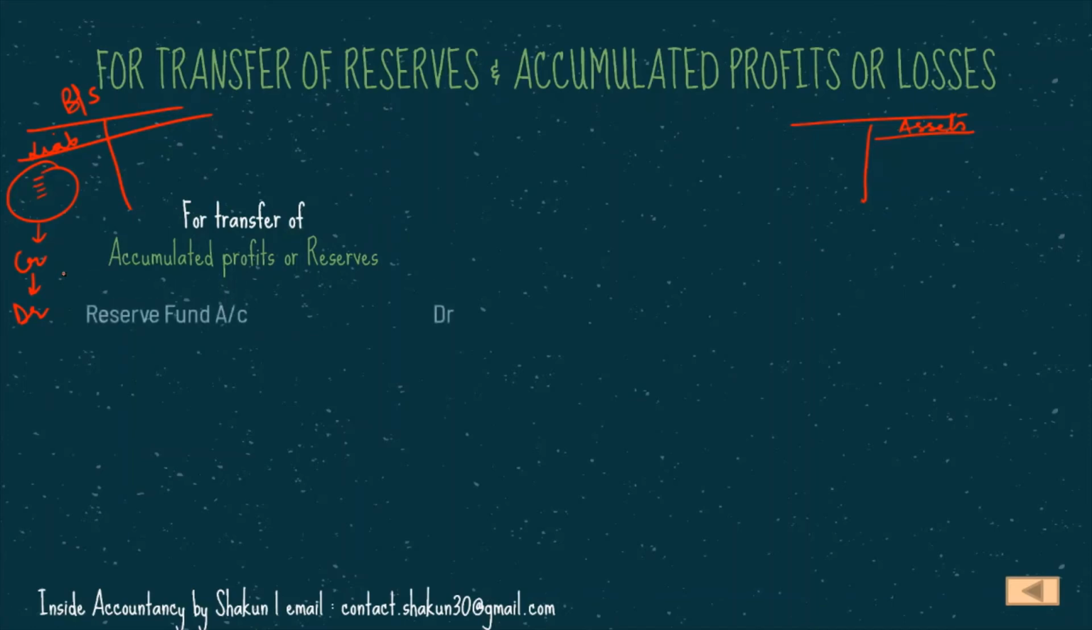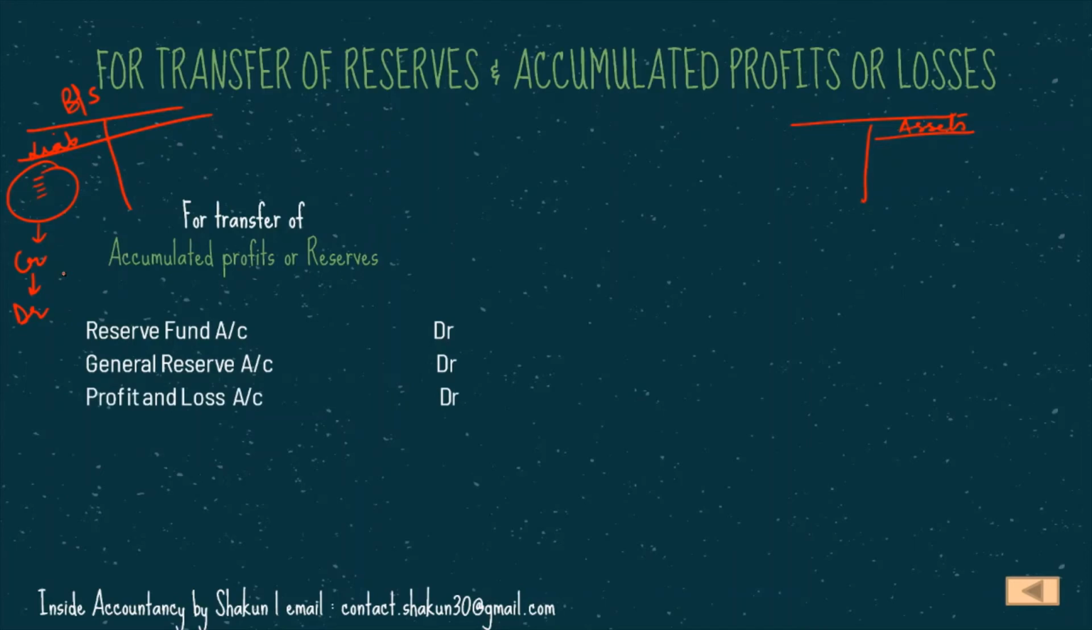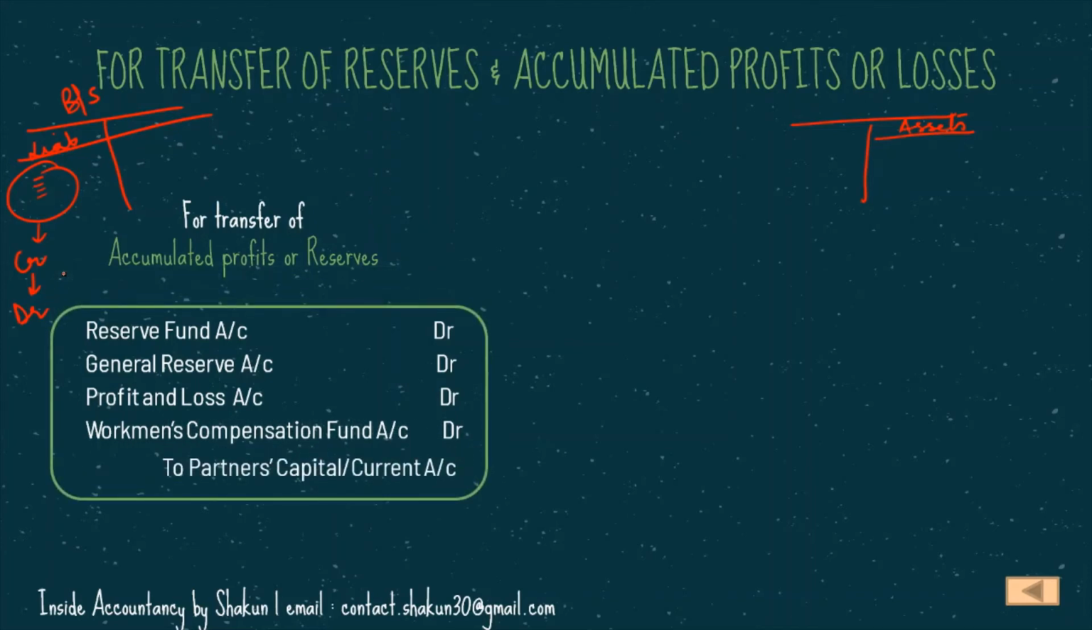So our entry will be reserve. Let's say I'm just giving you examples about the various things that might be shown on the liability side in the balance sheet. So if reserve fund is given, reserve fund account DR, or general reserve account DR, or profit and loss account DR, or workmen compensation fund account DR, all these accumulated profits or reserves are debited because they are written off, and they are transferred to partners capital or current account. In which ratio? In the old ratio. In case of dissolution, there is no change in the profit sharing ratio, so obviously in the ratio that is given in the firm.